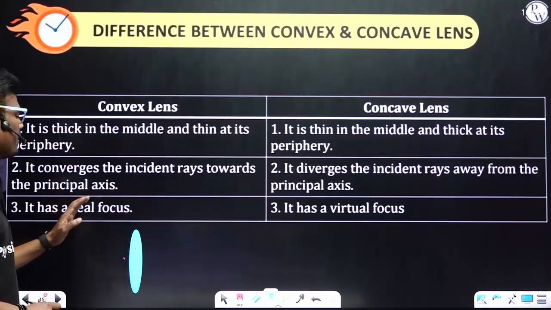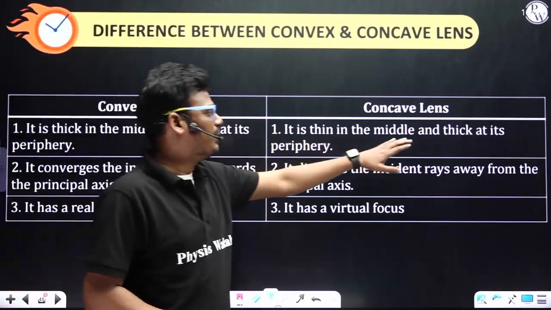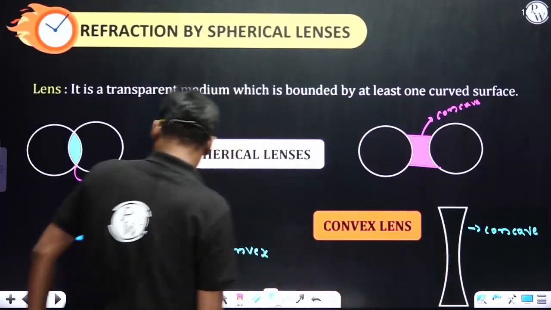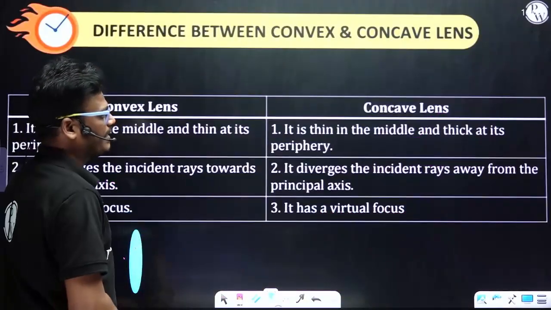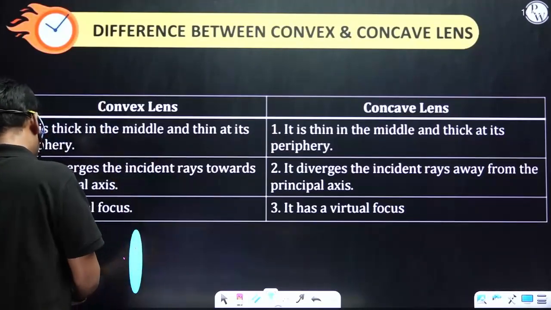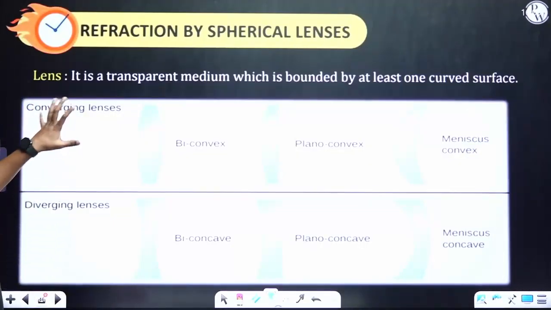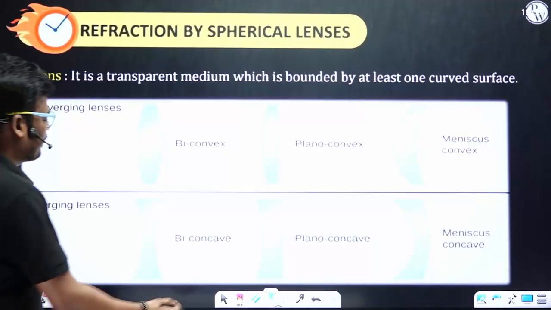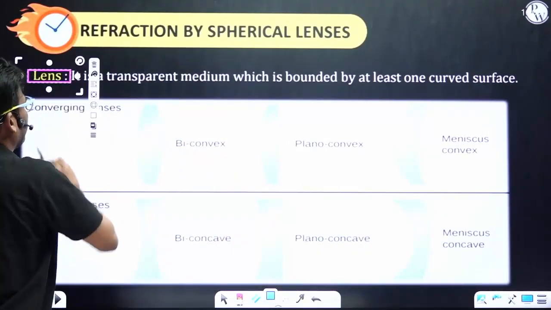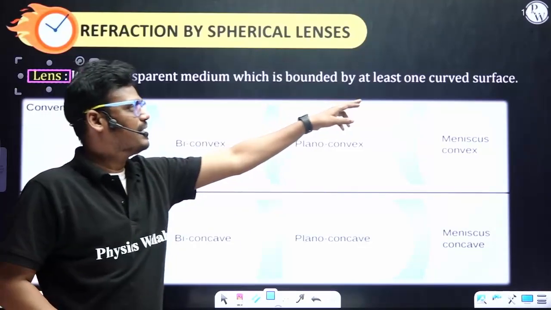The convex lens has a real focus. The next one is thin in the middle, and it diverges the incident rays away from the principal axis. It has a virtual focus. So different types of lenses are there. The definition of a lens: it is a transparent medium which is bounded by at least one curved surface.